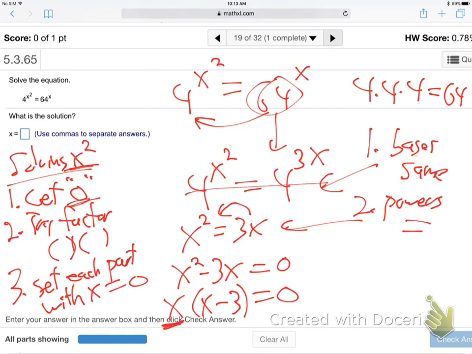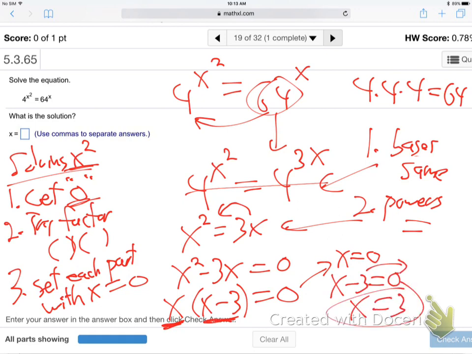So the x alone is 0 and the x minus 3 equals 0. So that means x alone is 0 and x minus 3 is 0. Jump that over. X is 3. So the answers are 3 and 0. 2 answers. They want you to put them both in with a comma. Use commas, 0, comma 3.